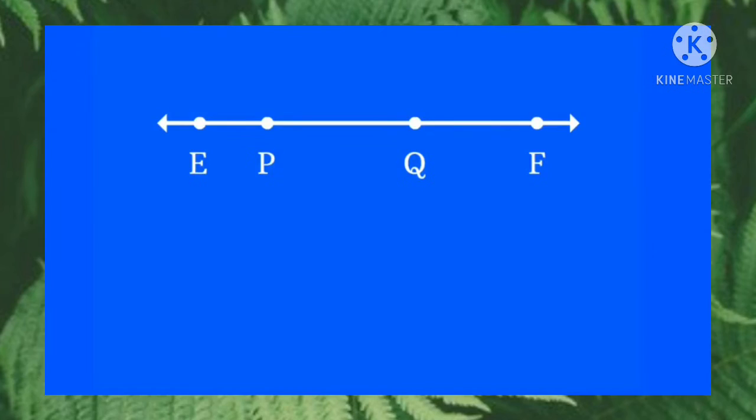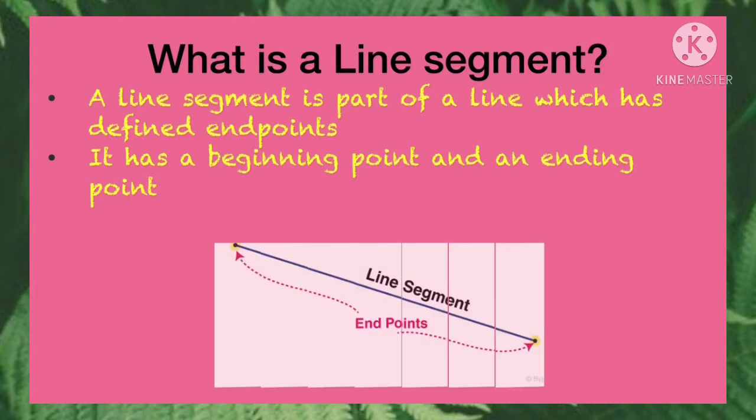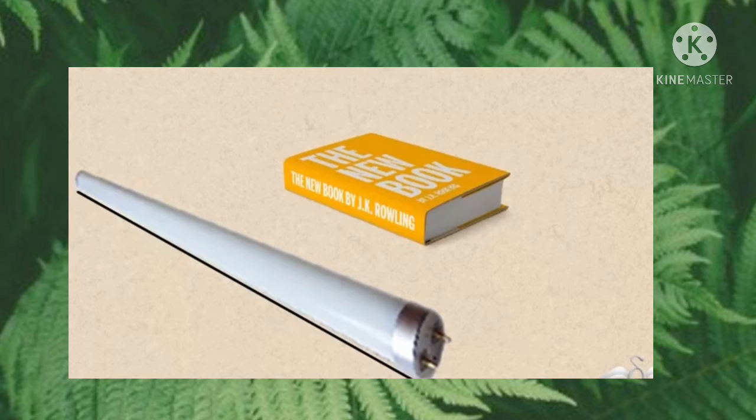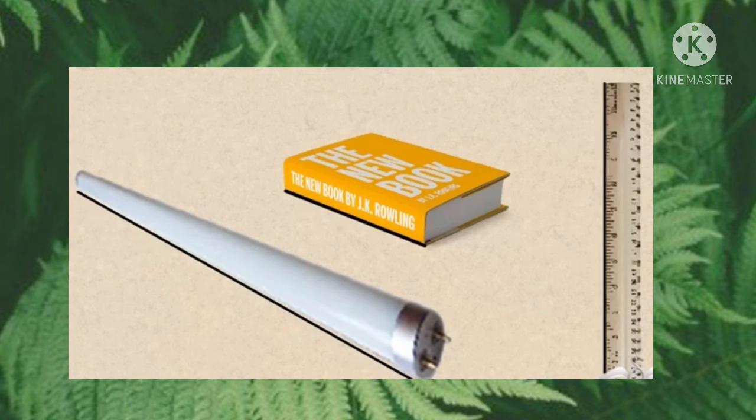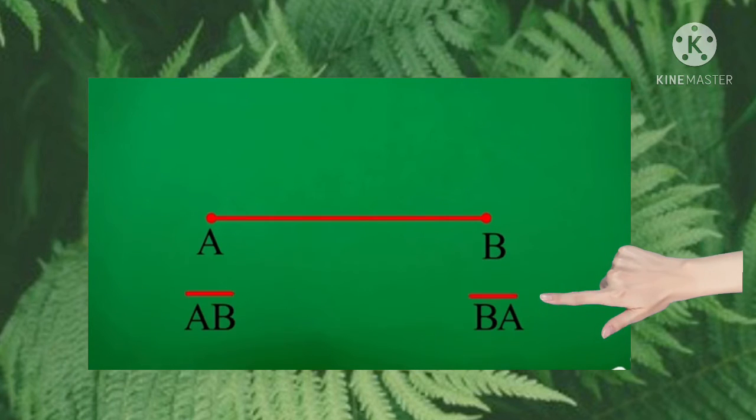If we take some part of a line, then that part is known as a line segment. So, a line segment is a part of a line that is bounded by two distinct endpoints. It has a beginning point and an ending point. So, we are able to measure the length of a line segment. In our daily life, we have so many examples of line segments like a tube light, the edge of a book, the edge of a ruler, etc. A line segment from A to B is represented by segment AB or segment BA, as shown in the figure.